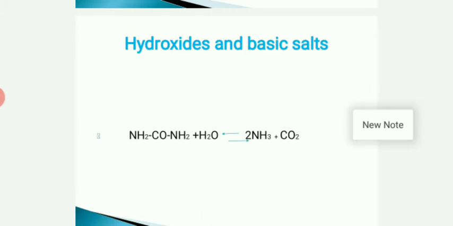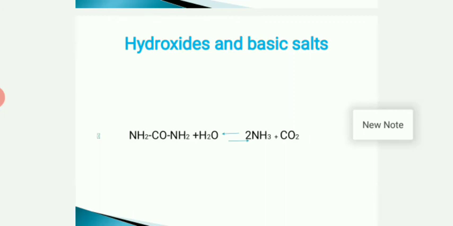Sometimes the physical character of the precipitate can be improved by keeping a certain anion present in the solution. What is the process of precipitation of aluminium, that is aluminum hydroxide, by urea hydrolysis? In this particular example we are using ammonia, urea and water, and urea and water create some amount of basic nature in that solution, and they provide a suitable environment for the precipitation of that compound.